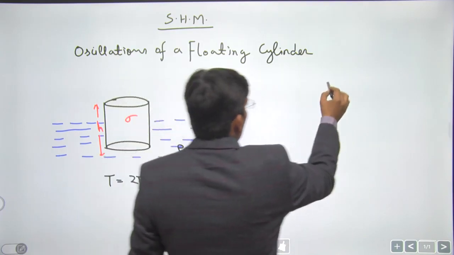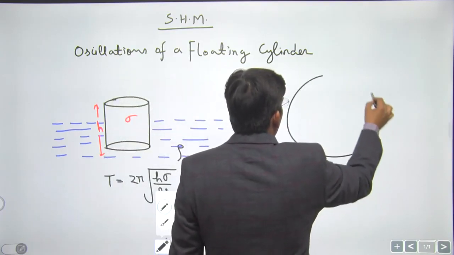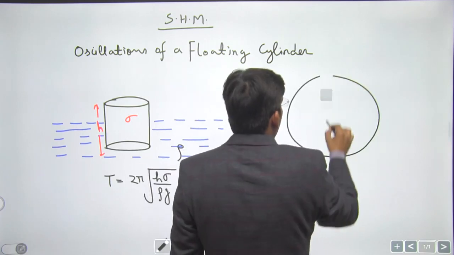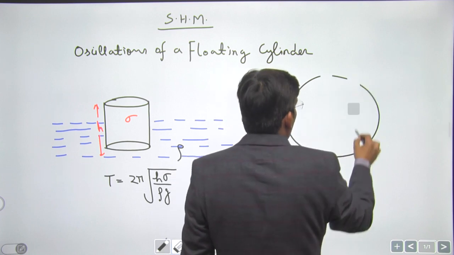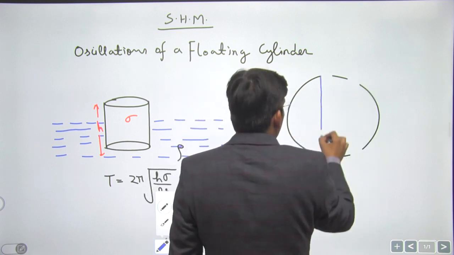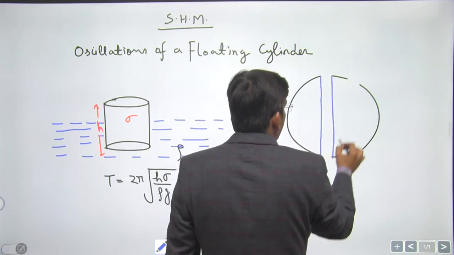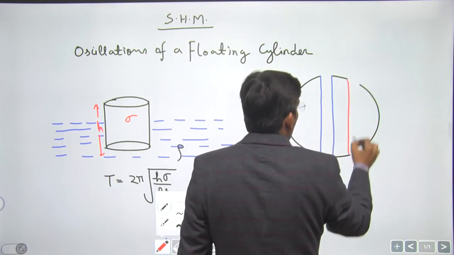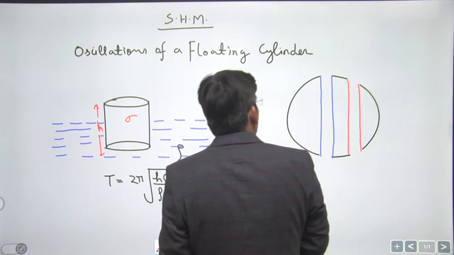Next we have oscillations of a ball in a tunnel across diameter of earth. So this is the tunnel across diameter of earth, or you have a tunnel across any chord of earth. So oscillations of a ball in a tunnel across diameter of earth, or if you make a tunnel across any chord of earth, right?